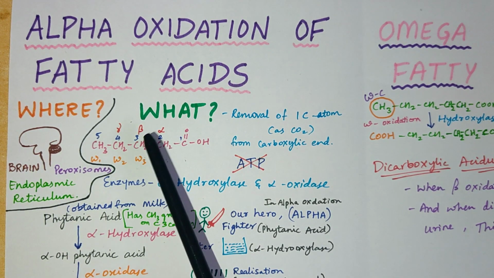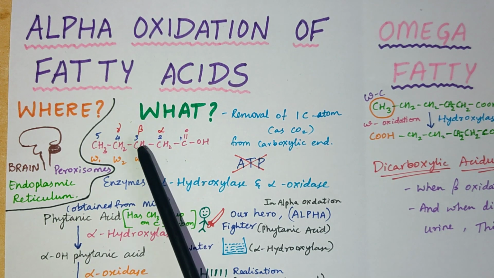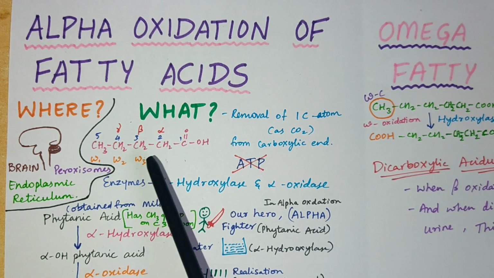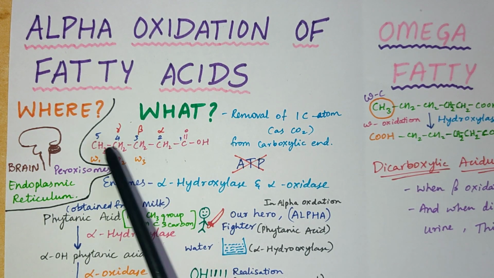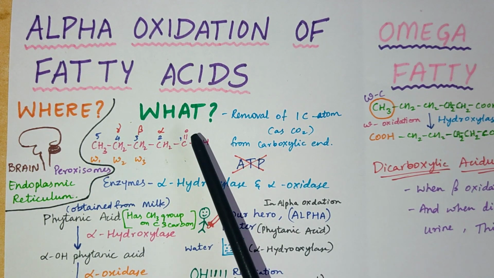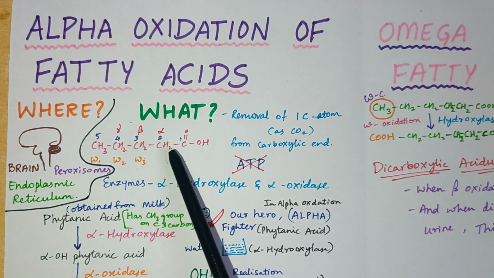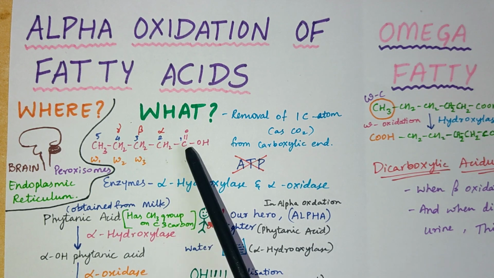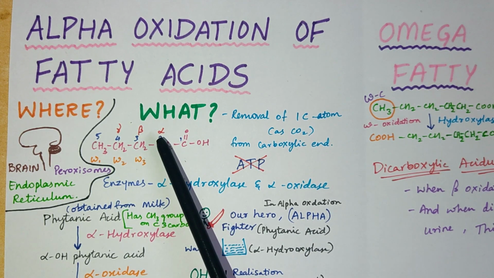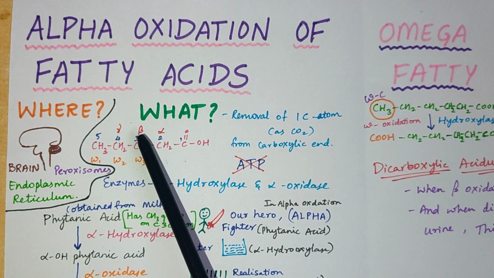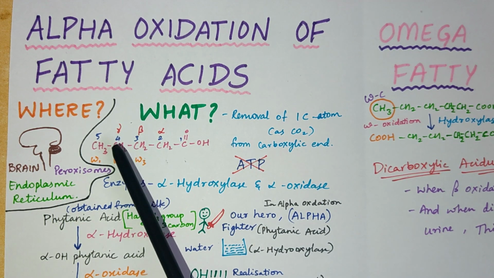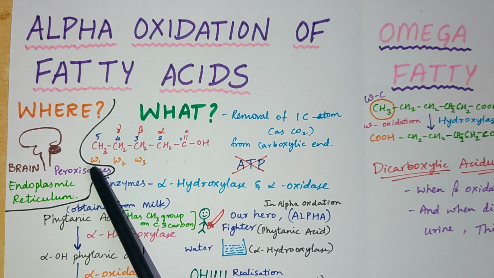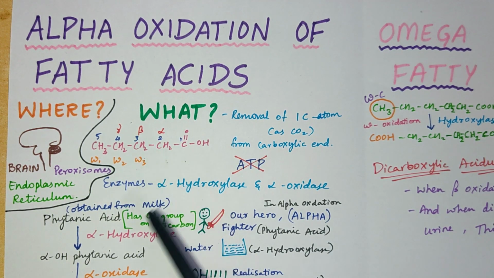To know what happens in this oxidation, we have to see what is the structure of fatty acids first. As we have discussed yesterday, this is the carboxyl end, this is the methyl end, and we shall start numbering from the carboxyl end as 1, 2, 3, 4 and so on. And the carbon next to the carboxyl carbon is alpha carbon, the carbon next to it is beta carbon, and this is gamma carbon, etc. And from the methyl end we can number it as omega 1, omega 2, omega 3 and so on.